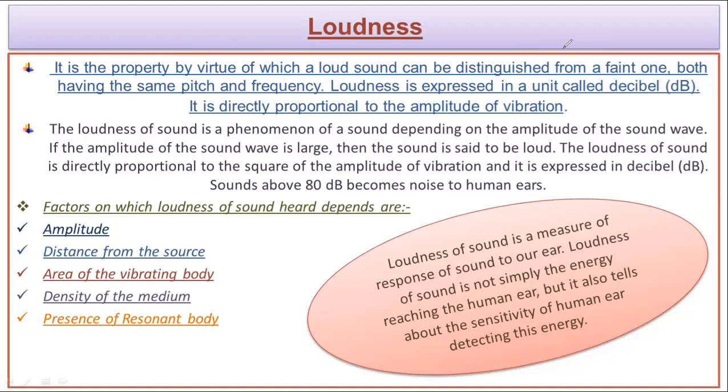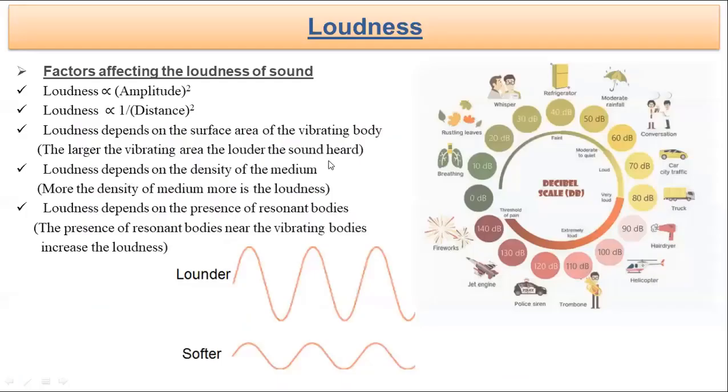But when we come to the scientific study, there are various factors on which loudness depends: the amplitude of the sound, the distance from the source, the area of the vibrating body, the density of the medium, and the presence of a resonant body. All these are the factors on which the loudness of the sound depends. So let's understand how they depend and what we need to remember here.